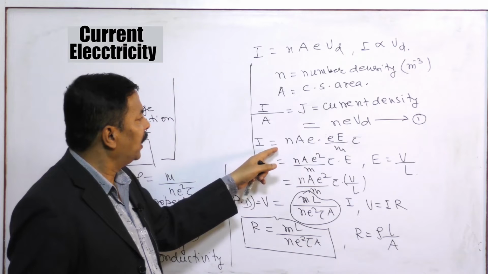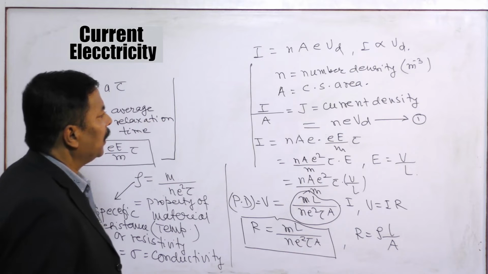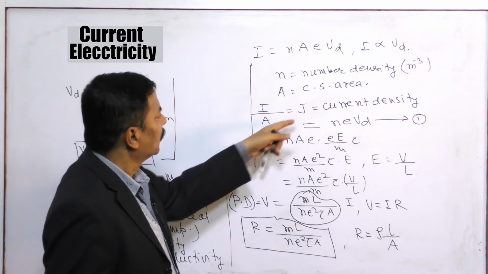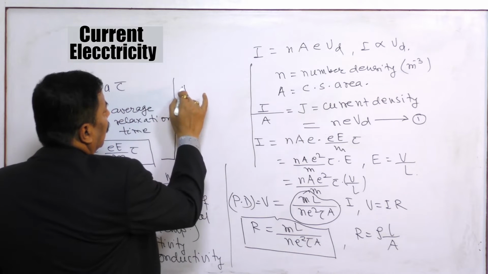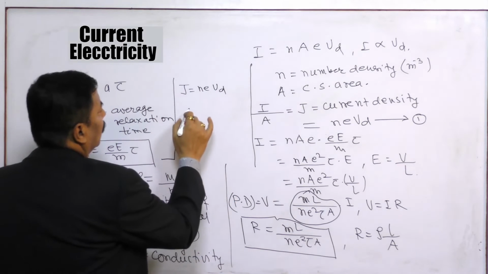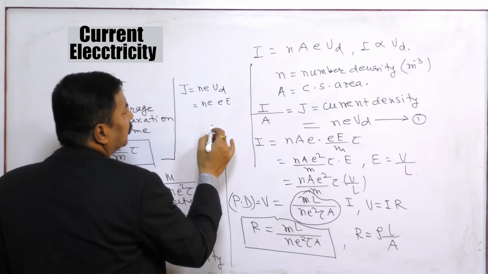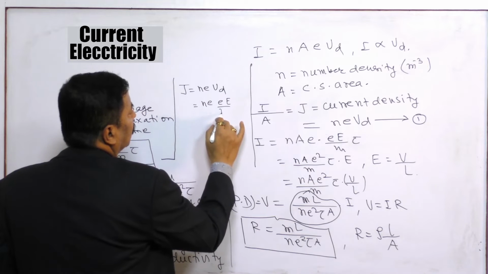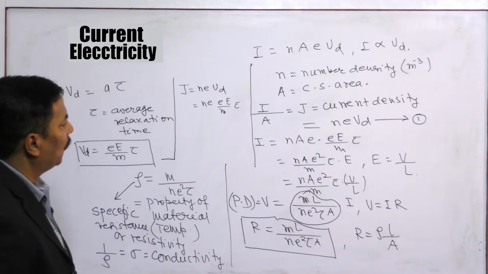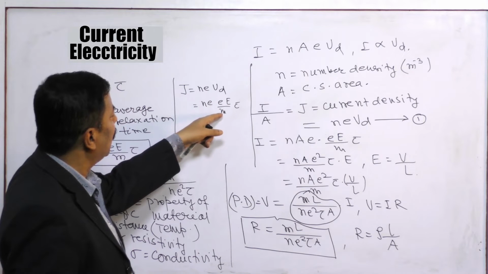J is equal to NEVD. If we keep this in J, J is equal to NEVD, and VD is equal to E by M into tau.